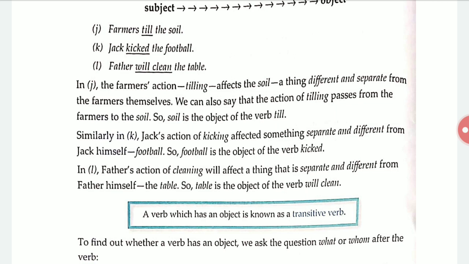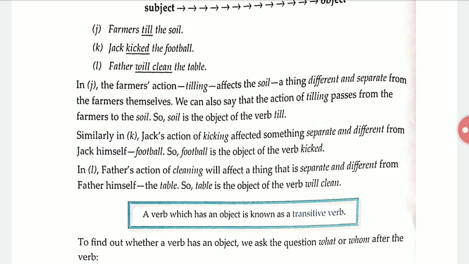So football is the object of the verb kicked, and what is the subject? Tell me quickly. The subject of the verb is Jack. Jack is the subject of the verb kicked, and football is the object of the verb kicked. Do you understand the difference between the subject of a verb and the object of a verb? Both are different things, with separate and different forms.